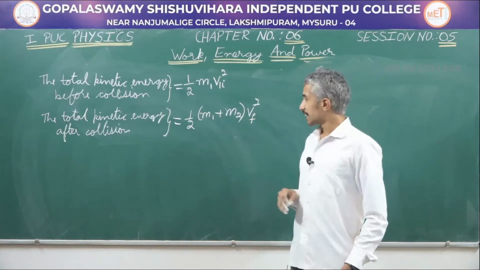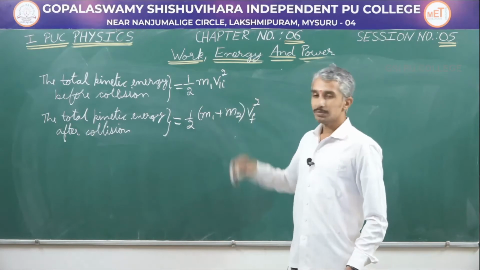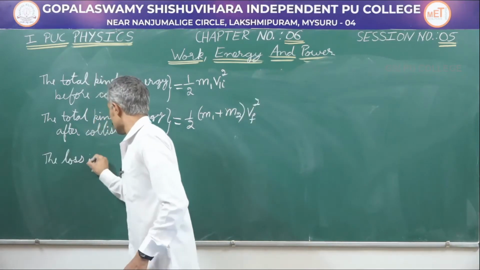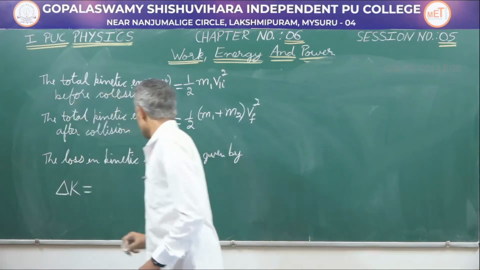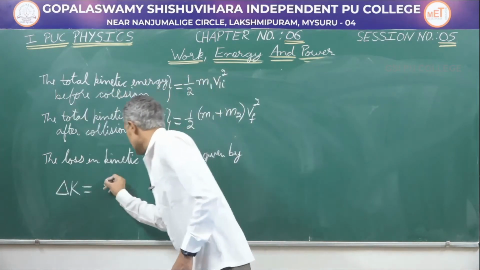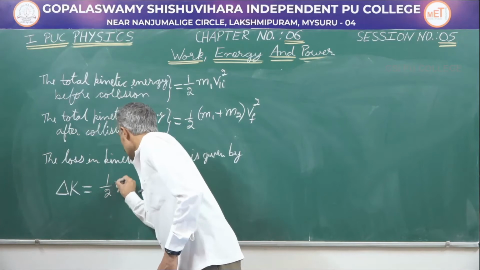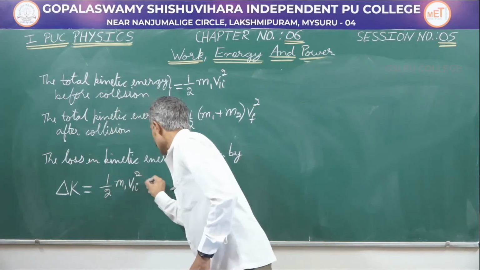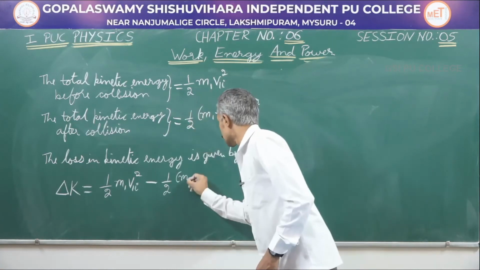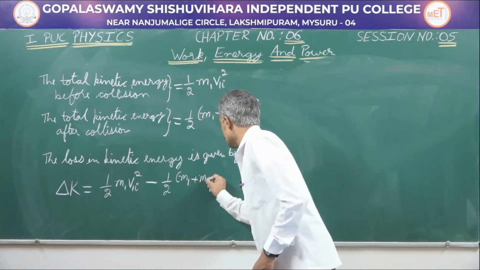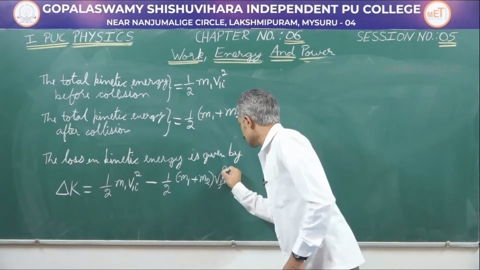The loss in kinetic energy is given by the difference between them. Therefore, the loss in kinetic energy is given by delta k, which is going to be equal to initial kinetic energy, half m1 v1i square, minus the final kinetic energy, half (m1 plus m2) into vf square.